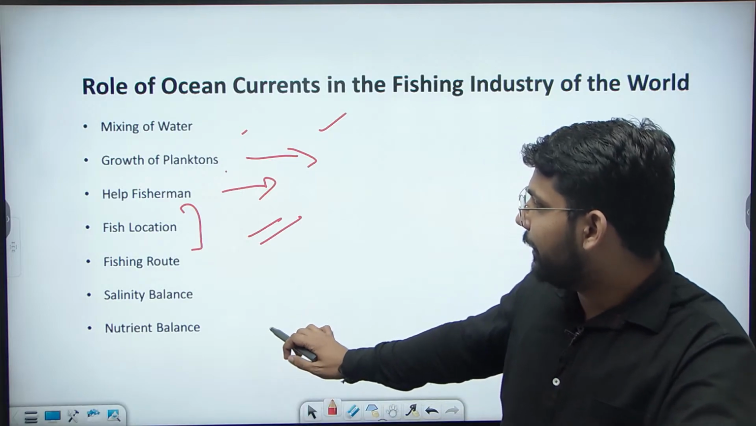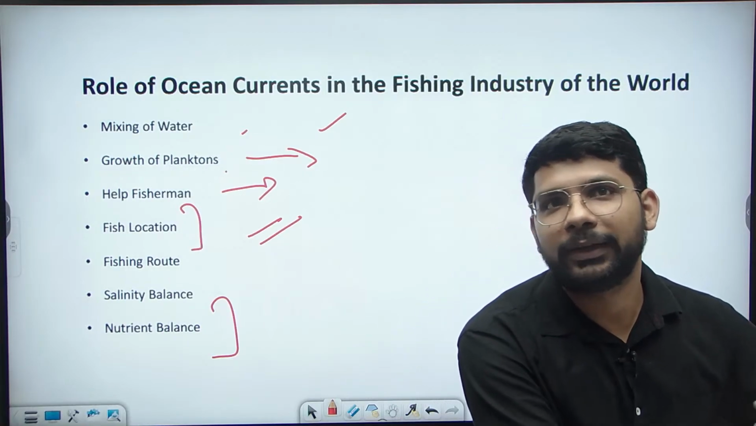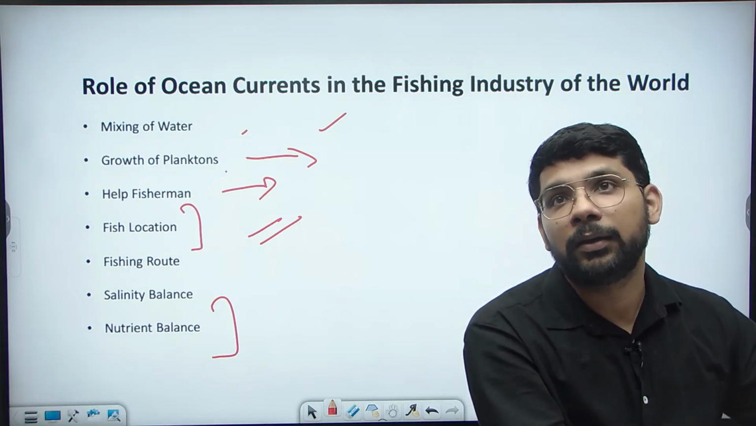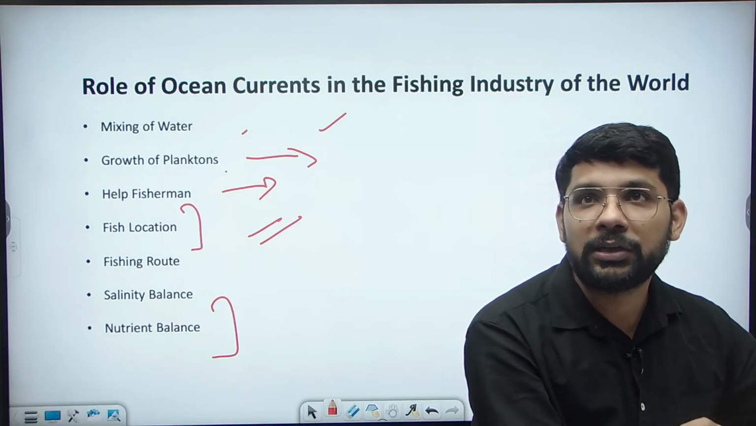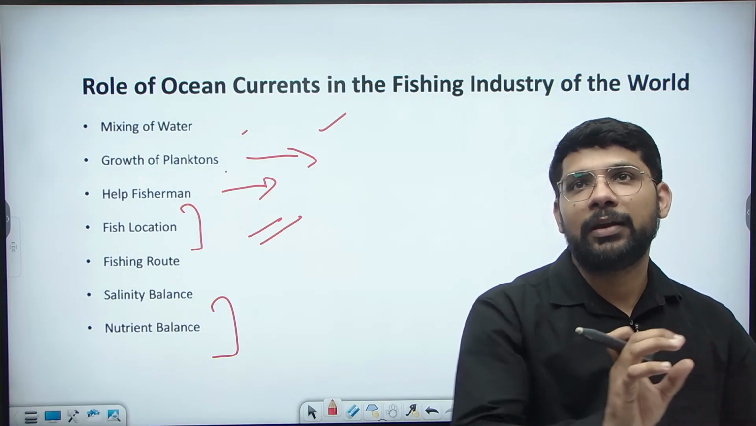That is the next point, the nutrient balance. In this area there is a nutrient balance, maybe due to the upwelling, and these proper temperature conditions and these planktons lead to the nutrient balance and the upwelling also.